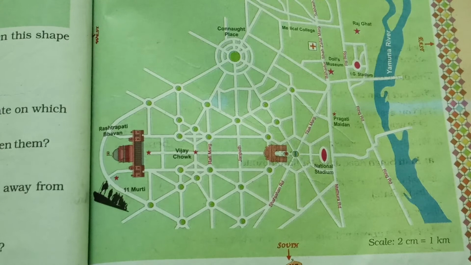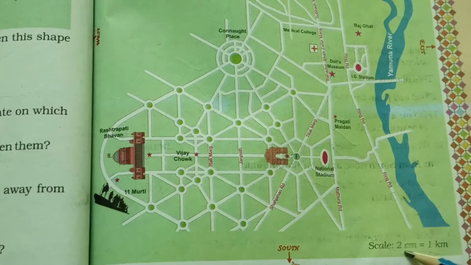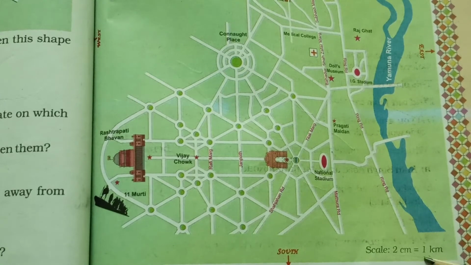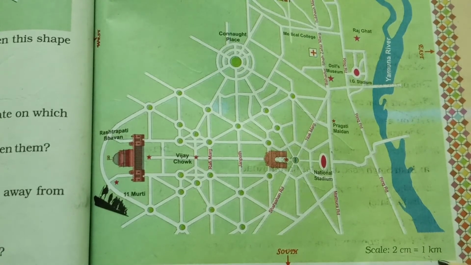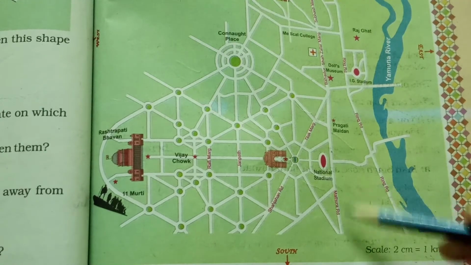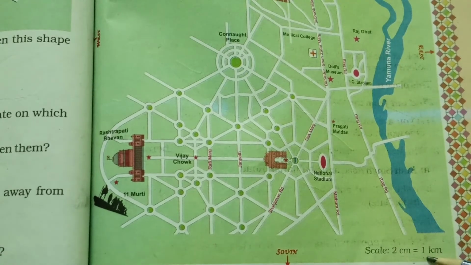On this map, map 3, a scale is given. 2 centimeter is equal to 1 kilometer. In every map, the scale is different. This scale is for this map only. That means where there is 2 centimeter, the distance is 1 kilometer.